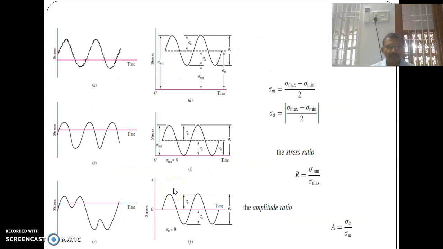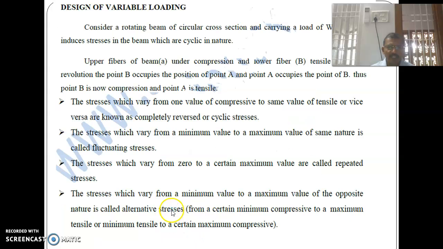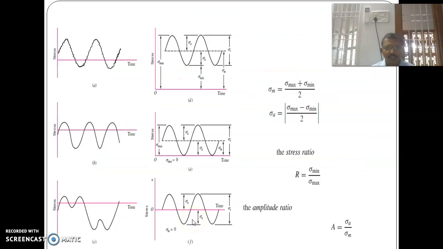Zero to a maximum value is called a repeating stress. The diagram F is a repeating stress. The stress which varies from a minimum value to a maximum value of the opposite nature is called alternating stress. So this is also an alternating stress.